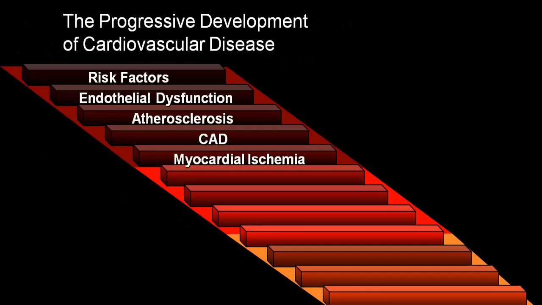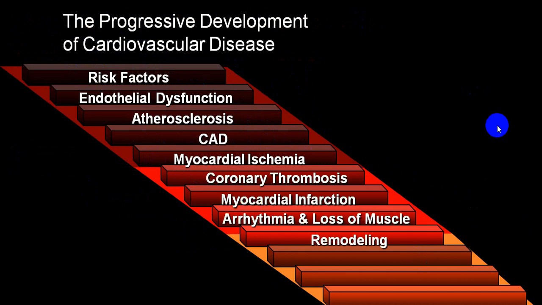So if you see risk factors, endothelial dysfunction, atherosclerosis, coronary artery disease, myocardial ischemia, you should pick up at this stage. And further, once there is a coronary thrombosis, myocardial infarction, arrhythmias, loss of muscle, and there is remodeling, this is what you will come across in B and C stage in ACC and stage 2 and 3 in NYHA classification.